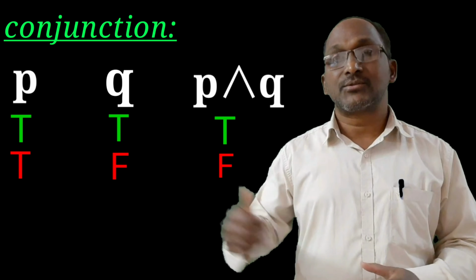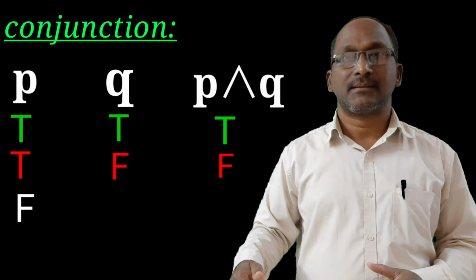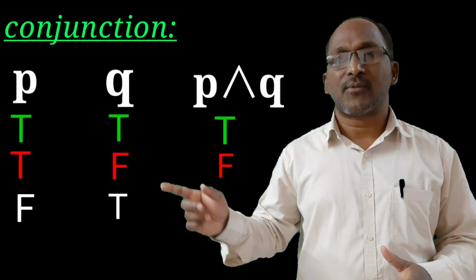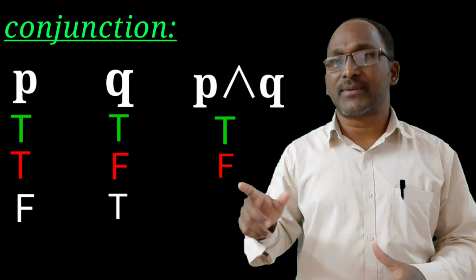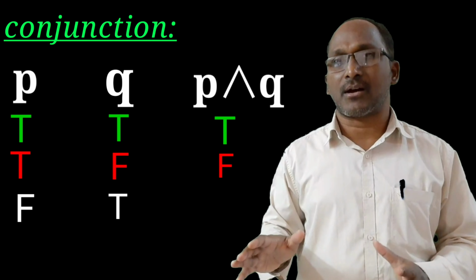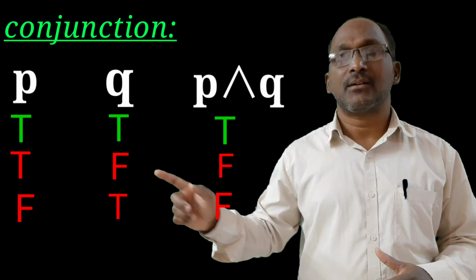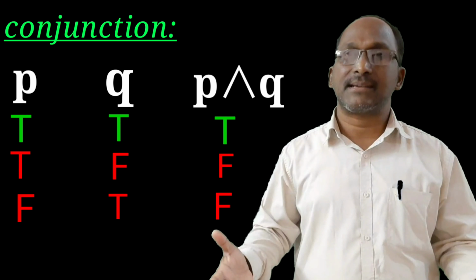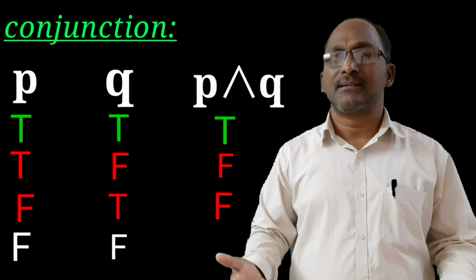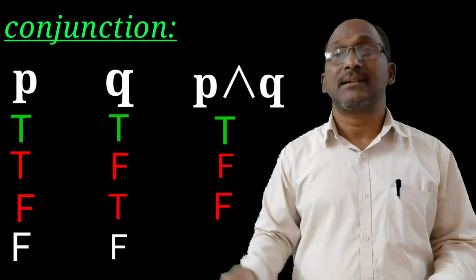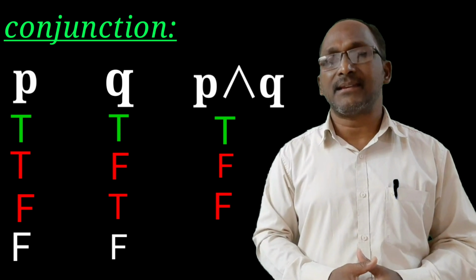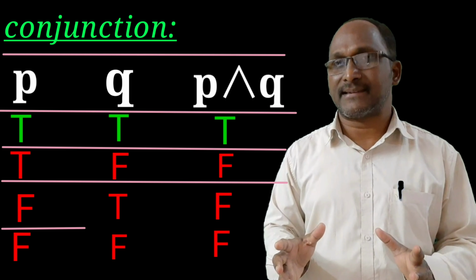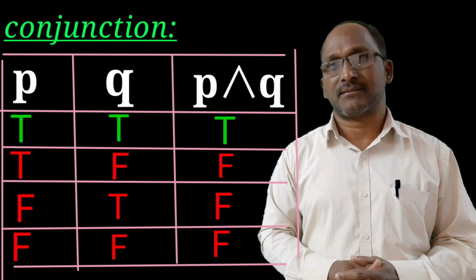Third case. Student has not finished maths work and finished English work. In this case also, he did not complete both the works. That's why what student has done is wrong. That's why the truth value of the conjunction in the third case is false. So false and true is also false. And fourth case, he has not done both the works. So definitely, in this case also, what he has done is wrong. That's why false and false is again false. So this is the truth value of the conjunction in different cases. This is the truth table of the conjunction.